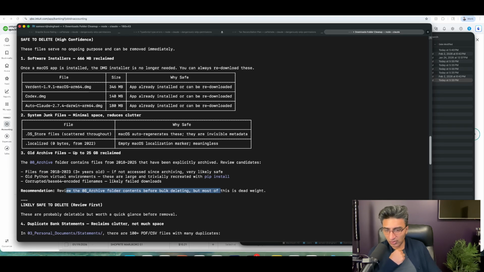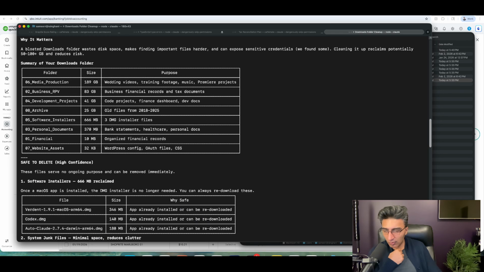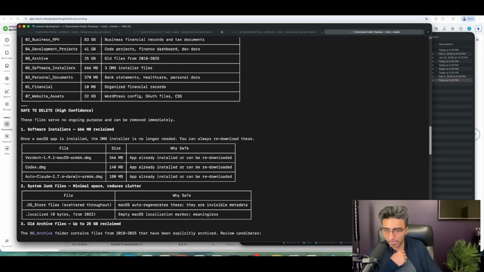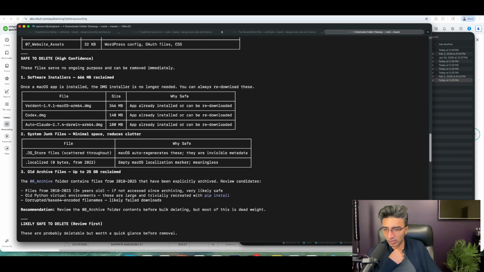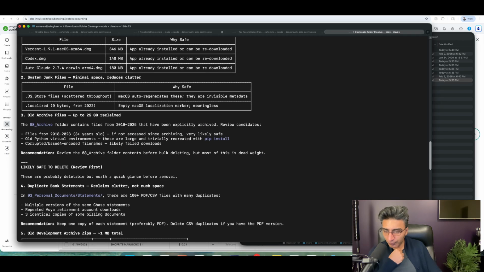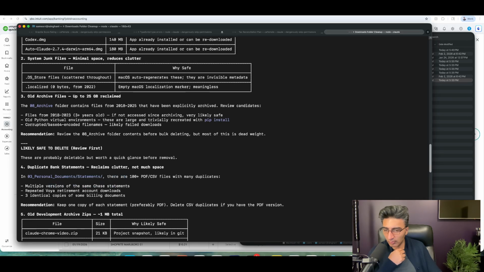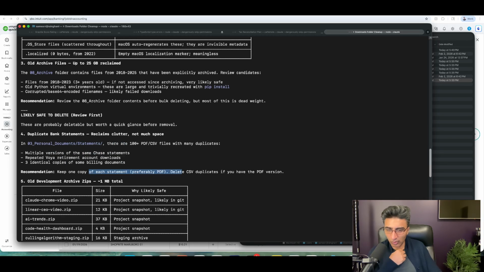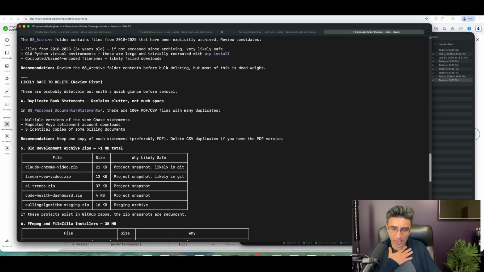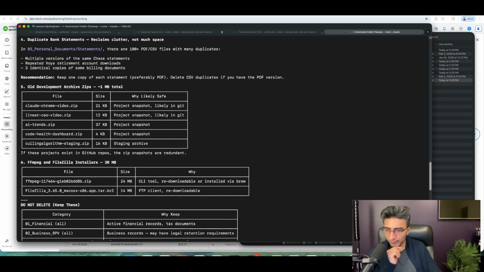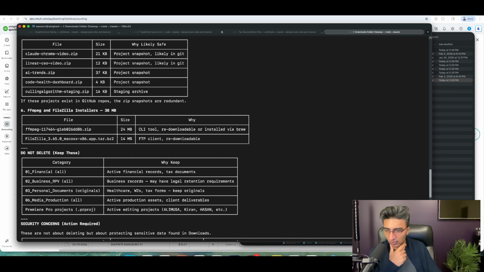So this is pretty accurate so far. I mean, I agree with this. Like when I said safely delete, these 3 things can be deleted, which makes sense. It's now saying, okay, now some of these are likely safe to delete, but let's review it first. So I've got bank statements in here, multiple versions of the same Chase statement. It says keep 1 copy, which honestly to me, I don't need that, but it's good that it was being conservative here. Development archives, FFmpeg files, installers. Yeah, like I don't need all this stuff.